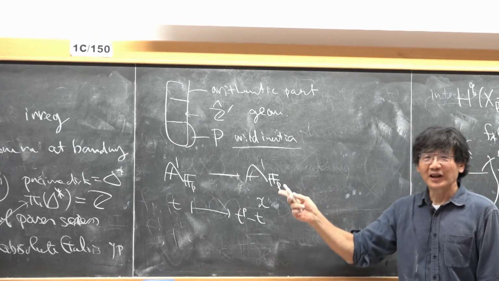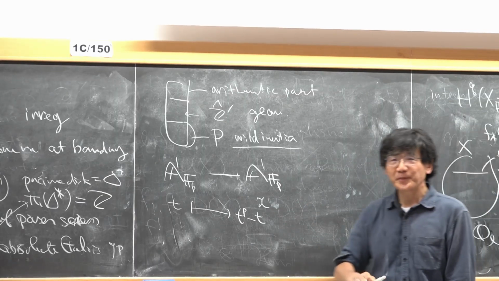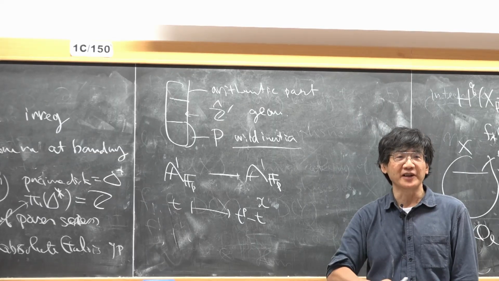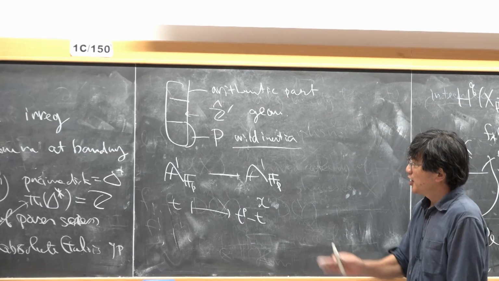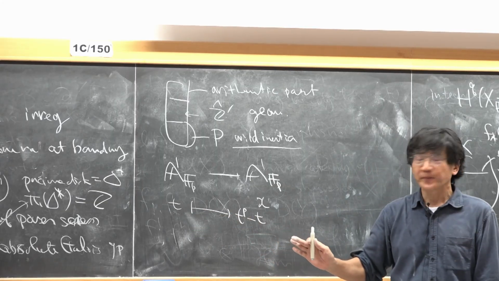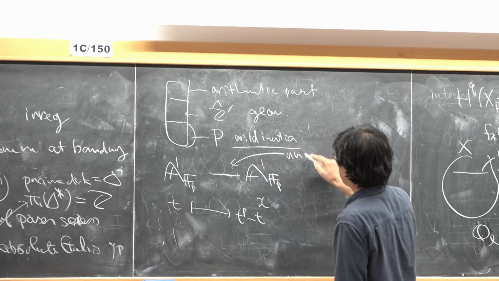This is an affine line, and the affine line is simply connected, like the complex plane. But in characteristic p, we have a non-trivial covering like this. So this is an unramified covering.